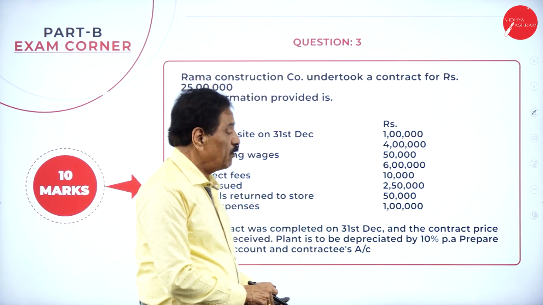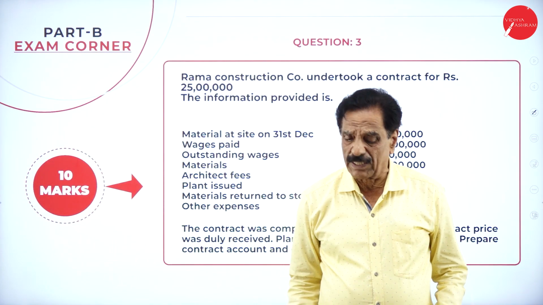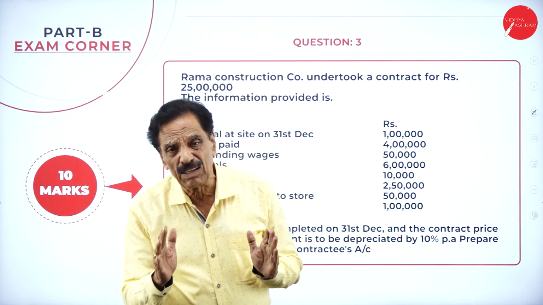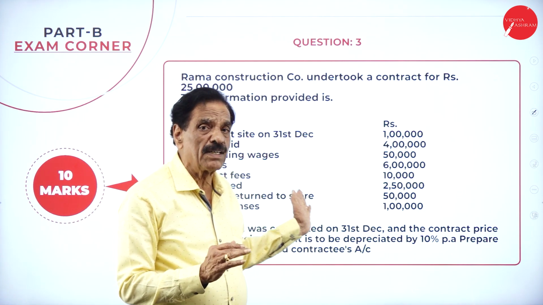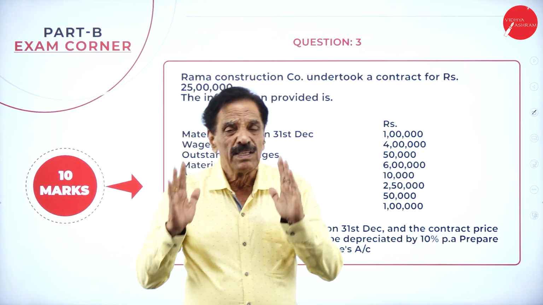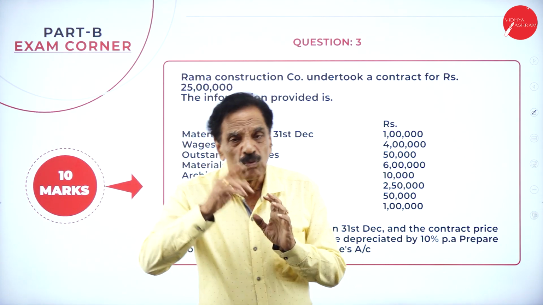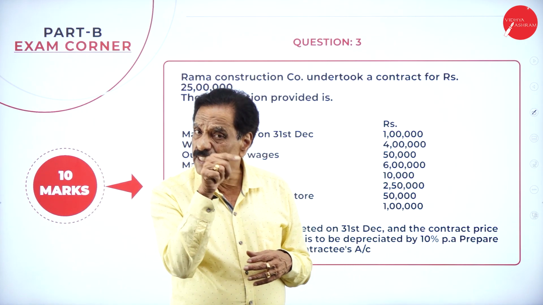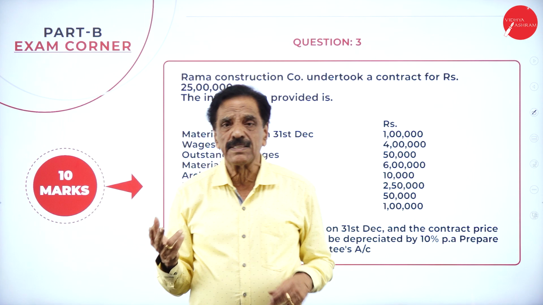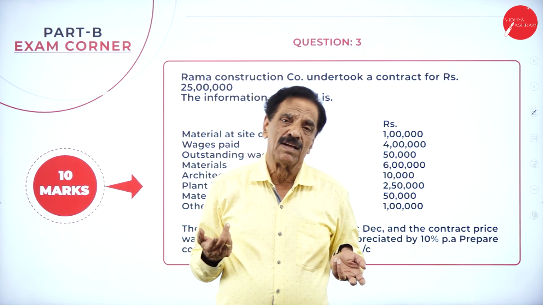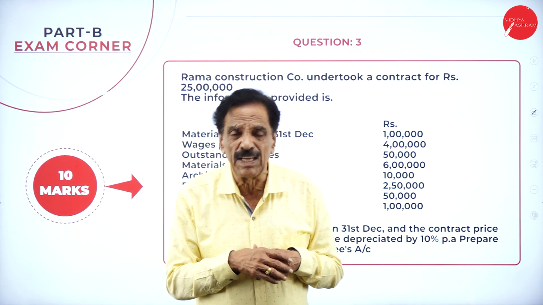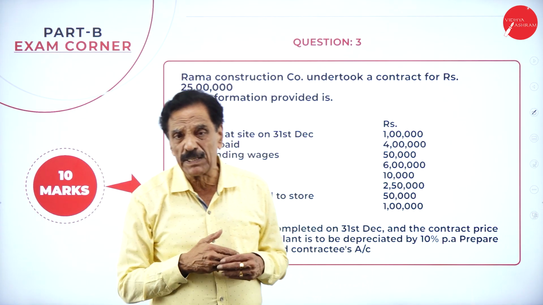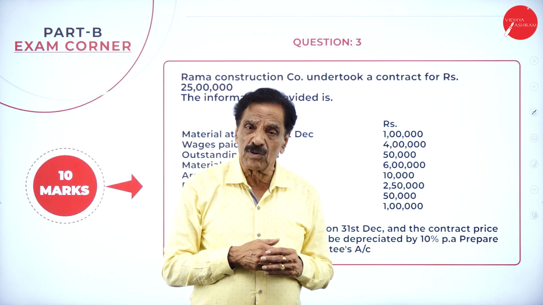Then we will move on to contract account. So what is a contract account? In a contract account, there are two parties: one is called the contractor, and the other the contractee. The contractee is the owner. The contractor is the one who executes the work on behalf of the contractee. Whatever price we fix is called the contract price.